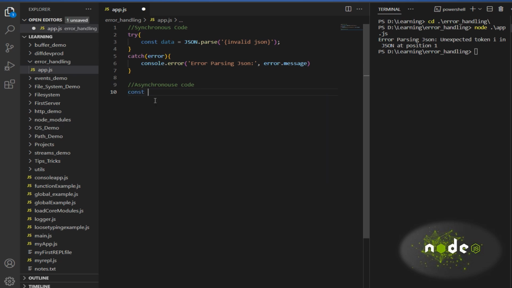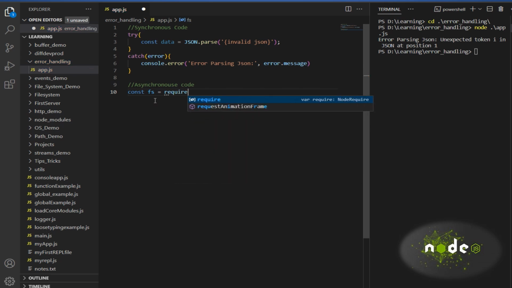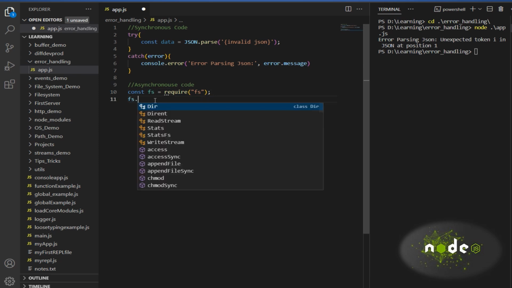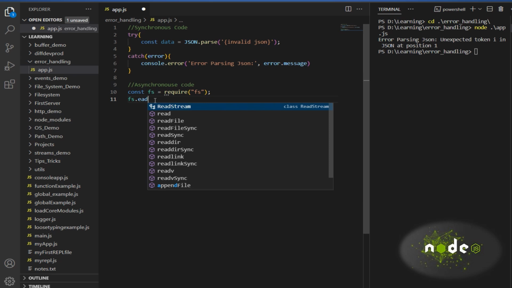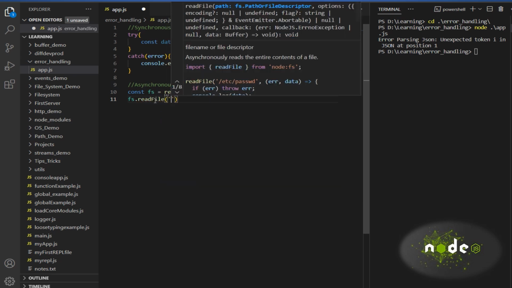So let's try reading a file. So require of fs, then we will do fs.readFile. Then I'm going to give a non-existing file.